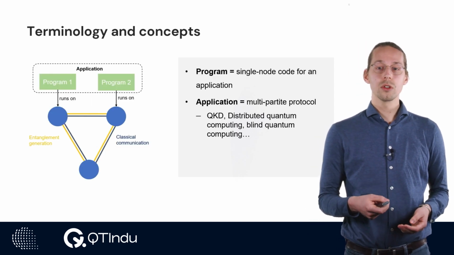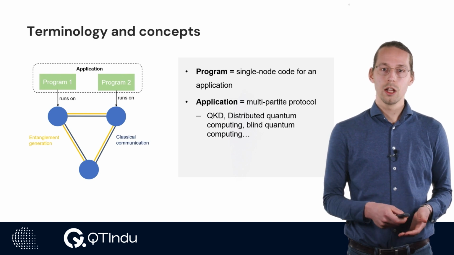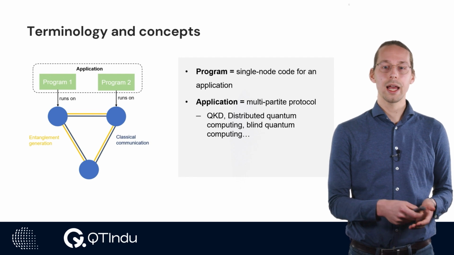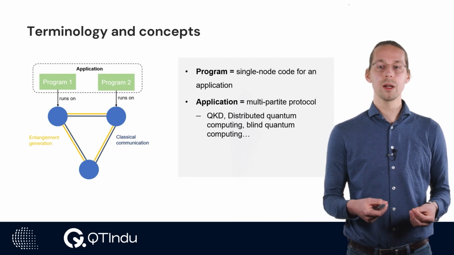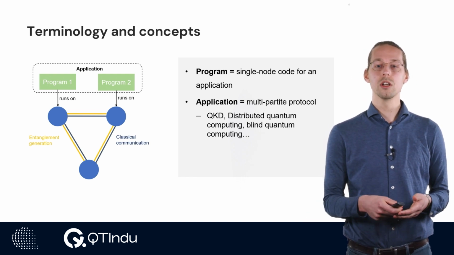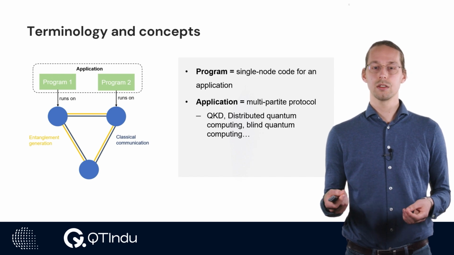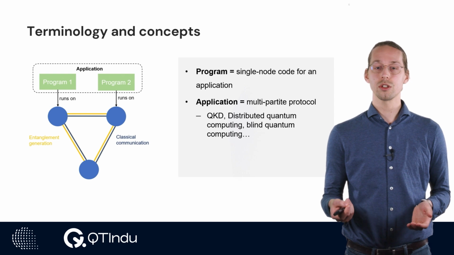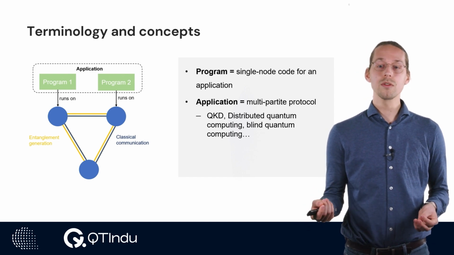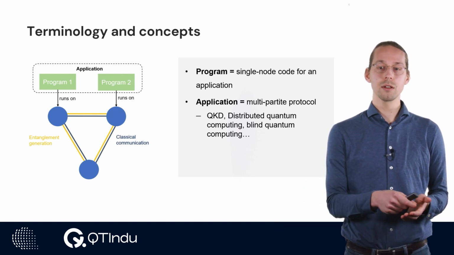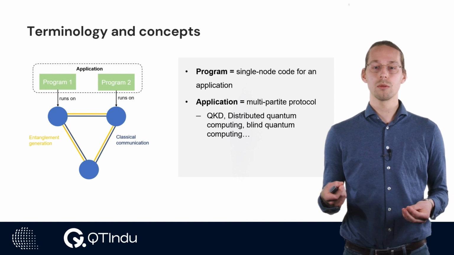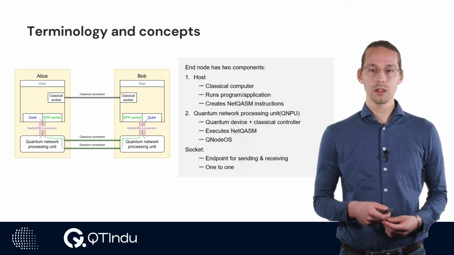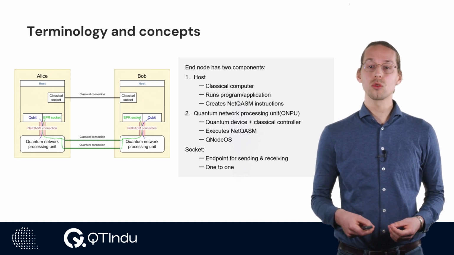Let us move on to the terminology and concepts. We maintain a specific terminology for the words program and application. We define a program as the code that runs on a single node to achieve a certain application. An application, however, is the combination of programs to run a certain application. An example of this would be the server program and the client program that make up the blind quantum computing application. In the quantum internet that Kia is building, an end node can typically be split into two components.